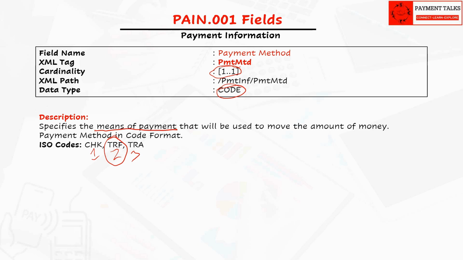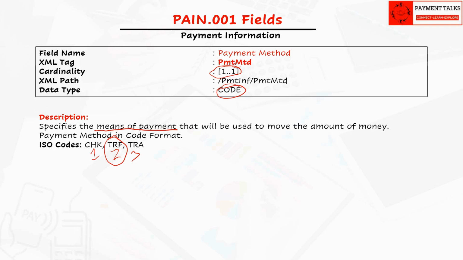This is the most common code used 99% of the times, indicating the Pain.001 is the credit transfer that instructs the money to be moved as per the instruction details. The other two codes are seldom used and are often unsupported by many banks. I would explain them just for your reference.